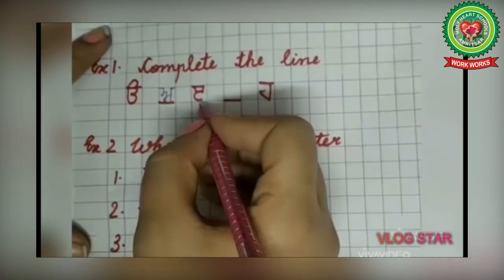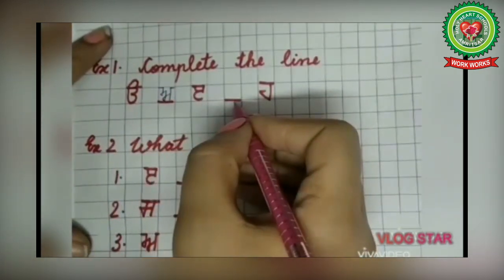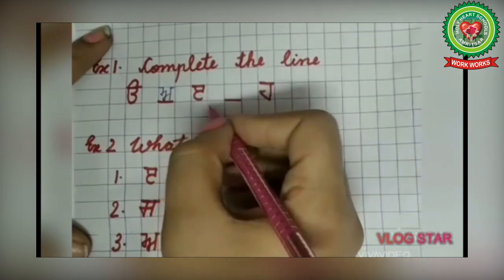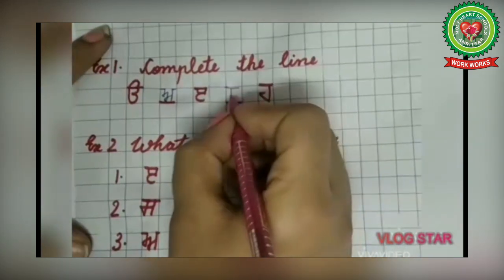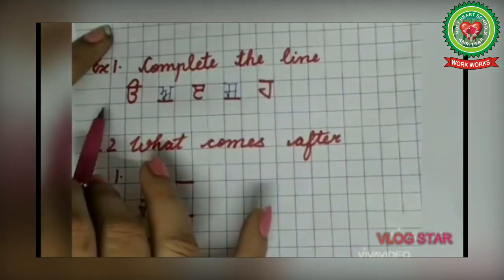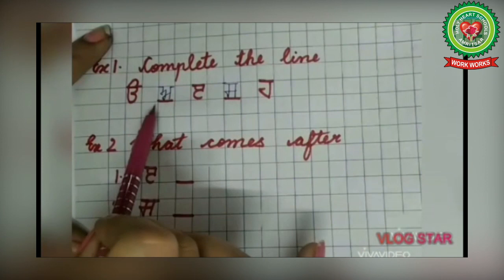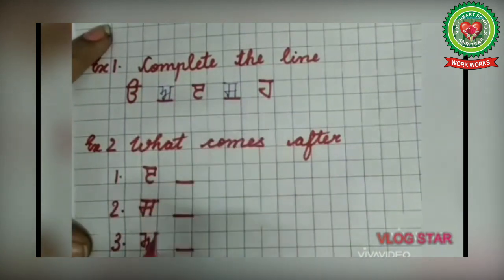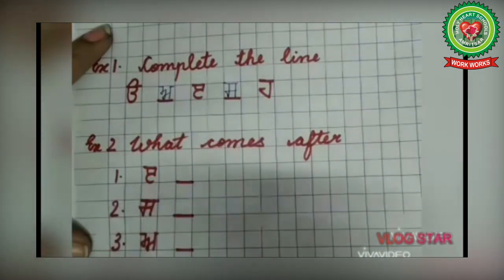Then Edi is given. After that, Sassa. What comes after Edi? Sassa. So write here Sassa. Then Haha is already written. So I have completed the line. Uda, Eda, Edi, Sassa and Haha. Now come to the second exercise.